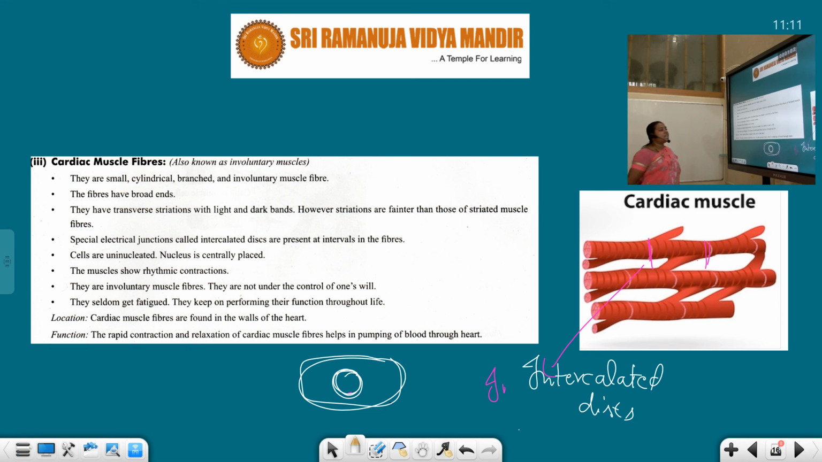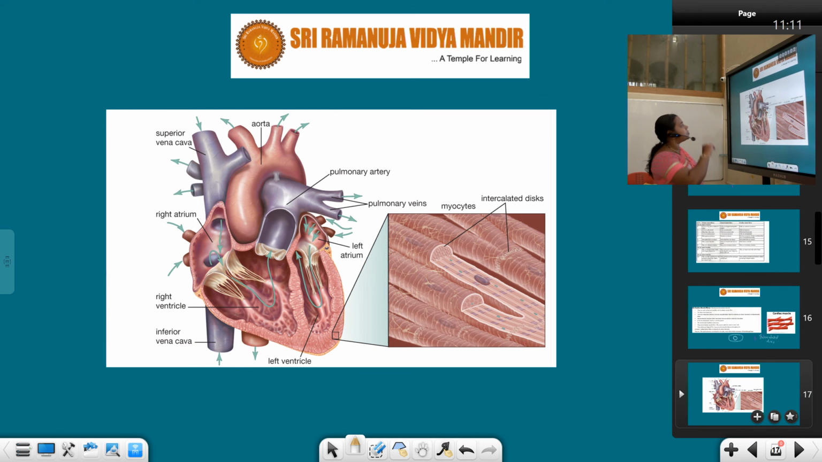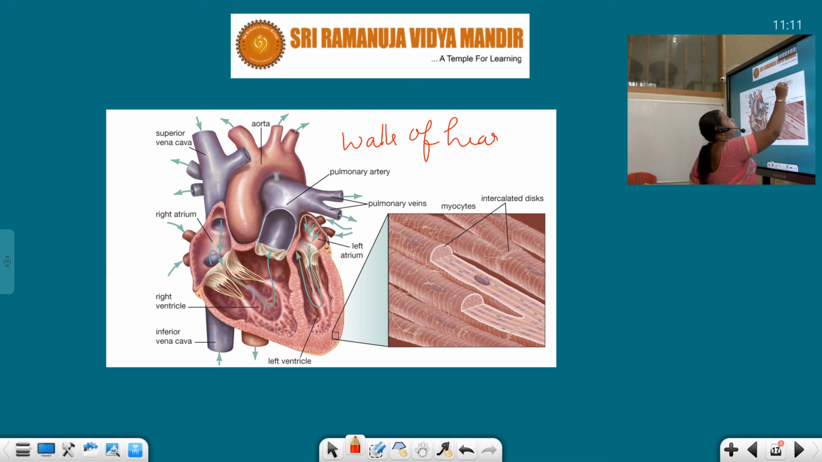Okay. Locations. Cardiac muscle fibers are found in the walls of the heart. So, the location of this cardiac muscle, we could see the presence of cardiac muscle, students, in the walls of the heart. See, walls of the heart. So, the walls of the heart are made up of cardiac muscles.